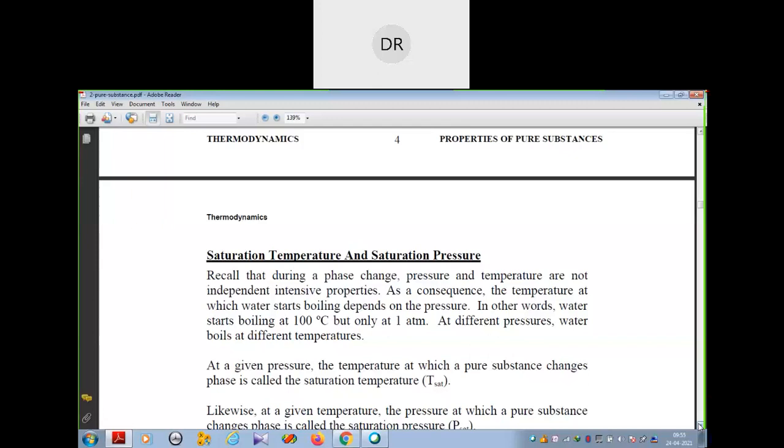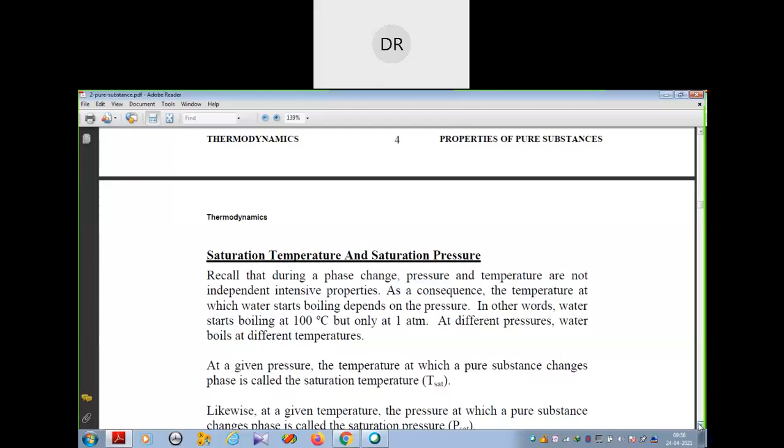So due to this, the temperature at which water starts boiling depends on the pressure. Water boils at 100 degrees centigrade, but only at 1 atmospheric pressure. At different pressures, water boils at different temperatures.